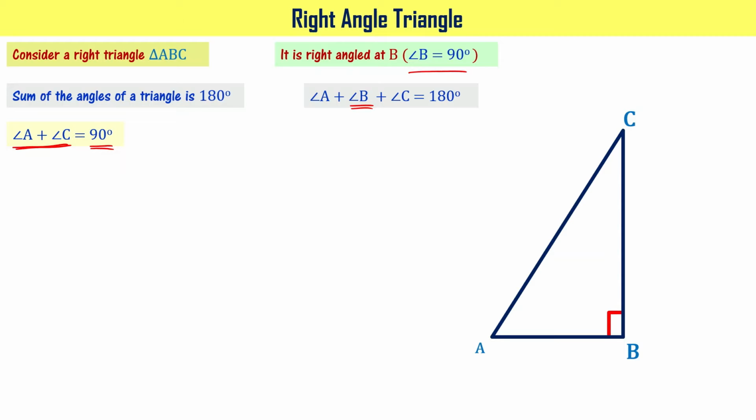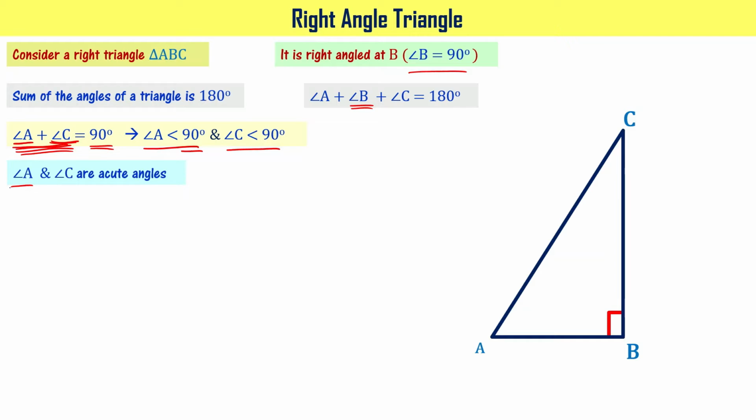It means angle A is some finite value greater than 0 and angle C is also some finite value greater than 0, right? Since their sum is equal to 90 degrees, we can say that angle A is going to be less than 90 degrees and angle C is also going to be less than 90 degrees. Please note this. We know that the angles which are less than 90 degrees are called acute angles.